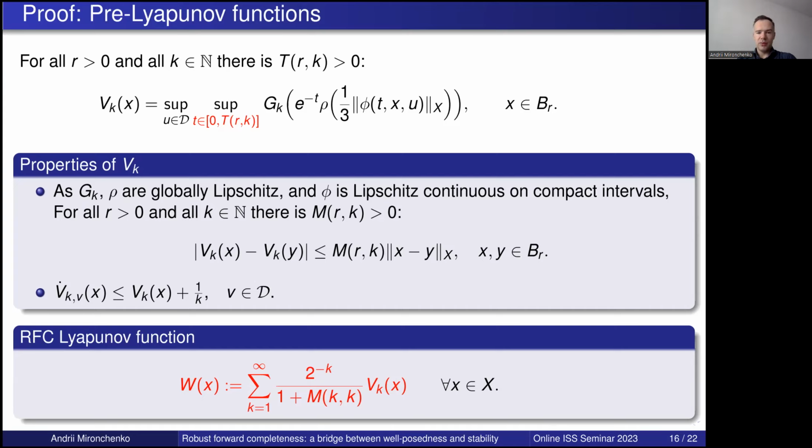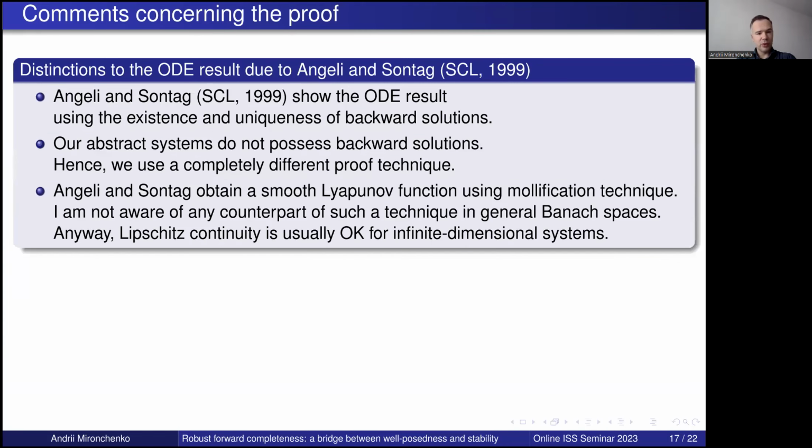Okay, so if we fill in all the technical details which should be added, then we obtain the full proof of this result. Just some comments. We can compare this proof with the original proof by Andrii and Zonta, who proved the corresponding result for ODE systems.